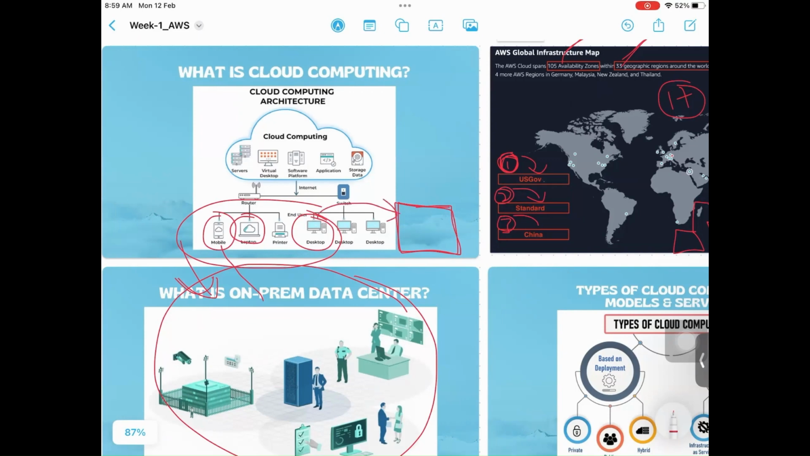Using a browser, you do it. Or using programmatic access. Programmatic means through the CLI, through a Java program, through Ansible code, through Terraform, through Python, through Go language. You can talk to AWS. That's called programmatic.